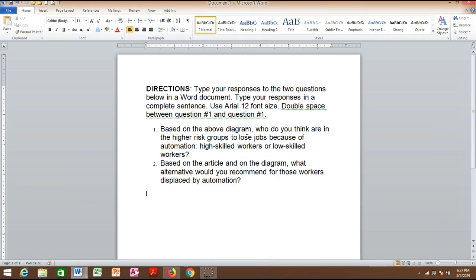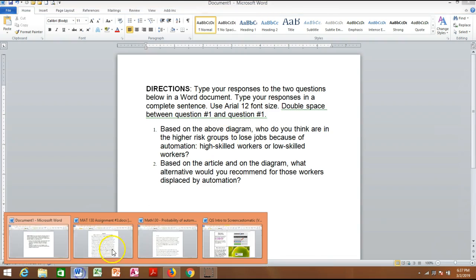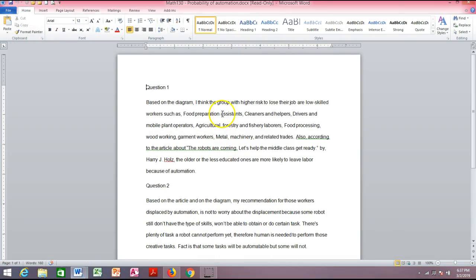Based on the above diagram, who do you think are the higher risk groups to lose their jobs because of automation? All right. Question number 1. It's based on the above diagram. I'm going to ask you to think or feel. Okay. I think the group, based on the diagram, the group with the higher risk. That's how you should answer that. Based on the diagram, the group with the higher risk.